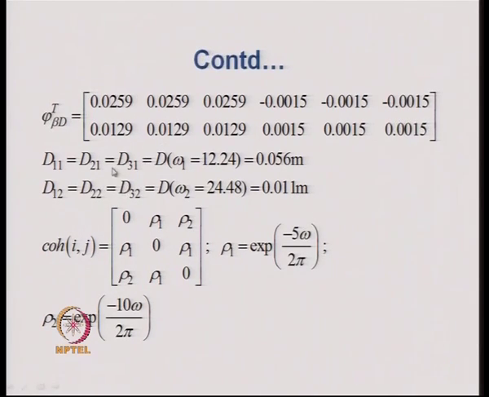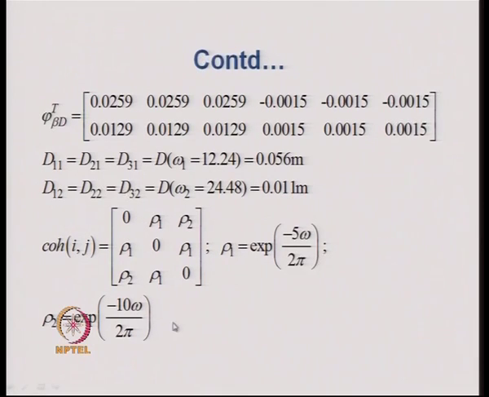The displacement response spectrum is assumed to be the same for all the three supports, because it is the same train of earthquake passing through all three supports. It is obtained for the time periods corresponding to these two frequencies, and they are 0.056 and 0.011.